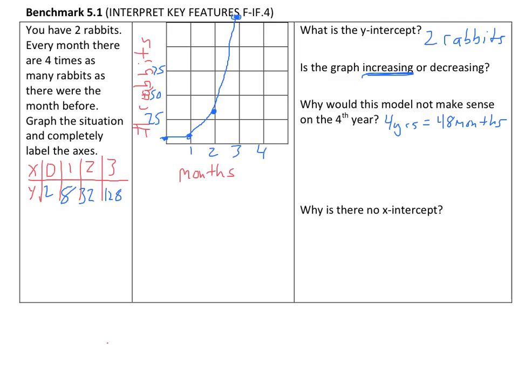If you kept this pattern going for 48 months, the number is so big it's unrealistic. If you use a calculator, it is way, way too big. It might be a realistic situation for a couple months, but it's going to fall apart rather quickly.